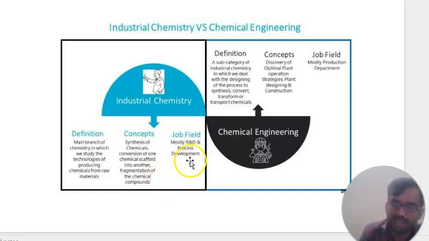What is the job field here? Mostly research and development, the processing industry and the development industry. This will come under industrial chemistry. Next one is coming to that